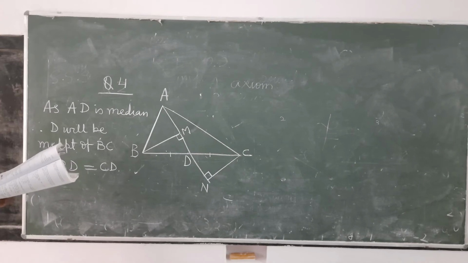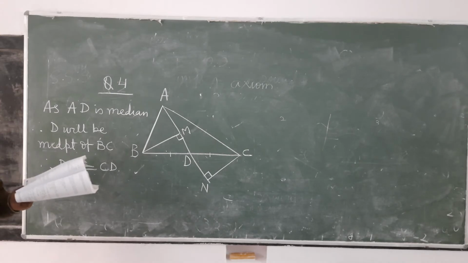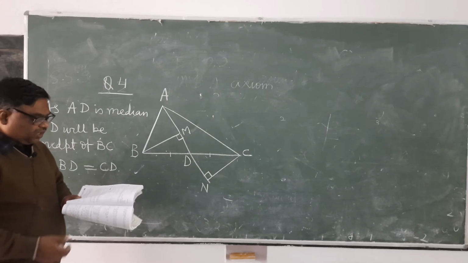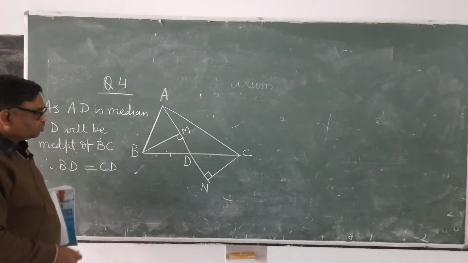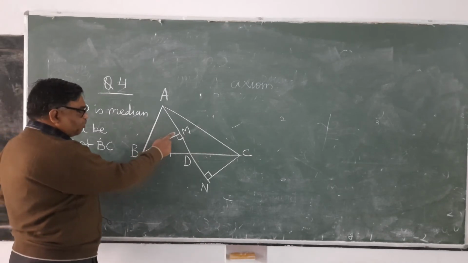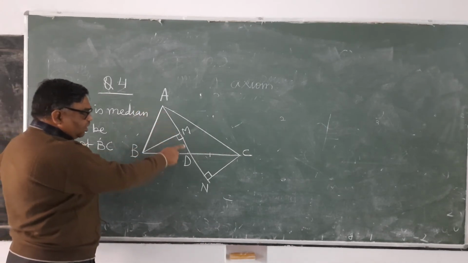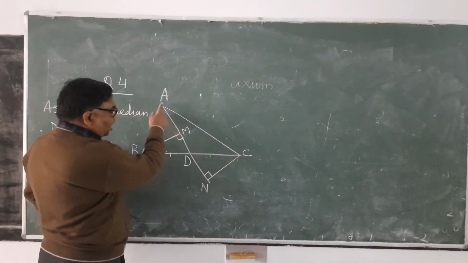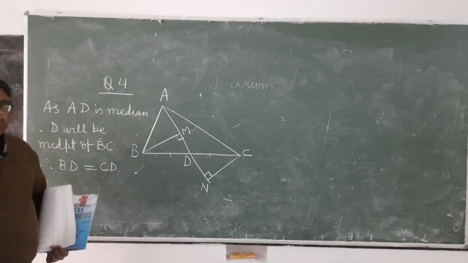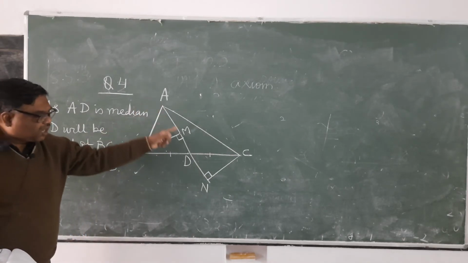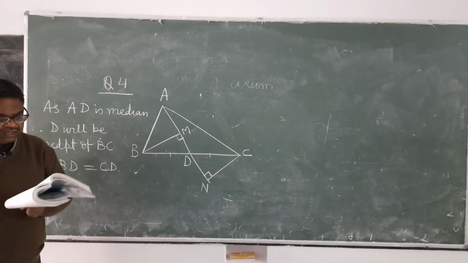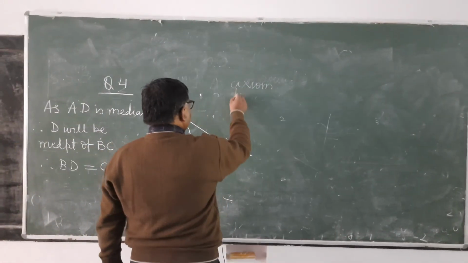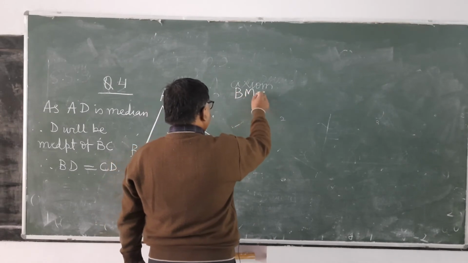Then BM and CN are perpendiculars drawn from B and C respectively on AD and AD produced. See here, BM is the perpendicular drawn from B on AD and CN is the perpendicular drawn from C on AD produced. AD has been extended forward. You have to prove that BM equals CN.